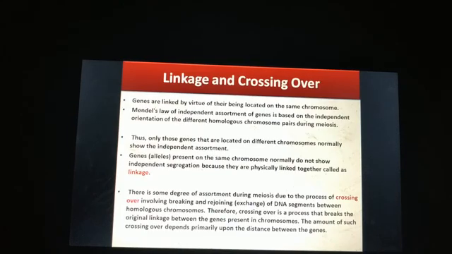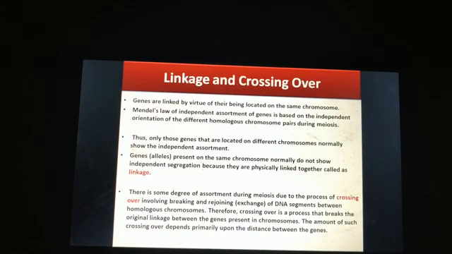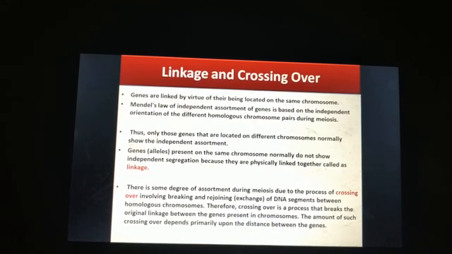So we can conclude that genes located on different chromosomes show independent assortment. But if the genes are located on the same chromosome and are close enough, then they are linked. They won't show the law of independent assortment.